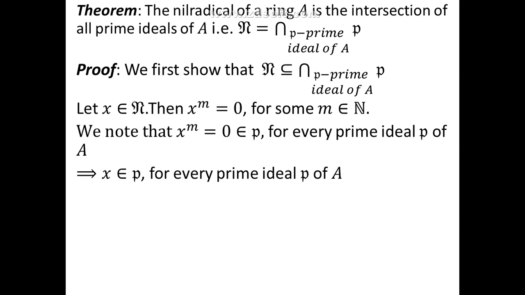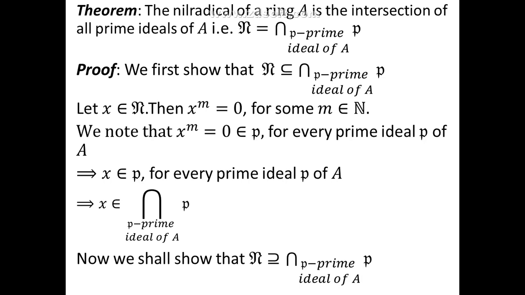It can be extended by induction for any finite product of elements. Here we have x multiplied m times belongs to P. That implies x has to be in the prime ideal P, where P is any prime ideal of A. But if x belongs to every prime ideal of A, then x belongs to the intersection of all prime ideals of A. Thus we have shown that n is contained in the intersection of all prime ideals.